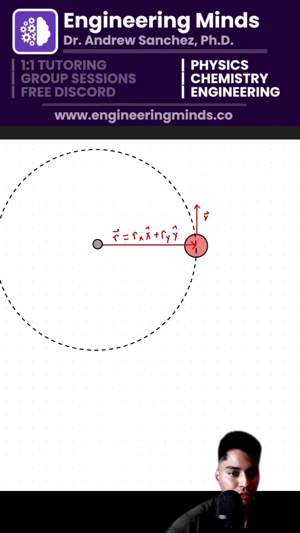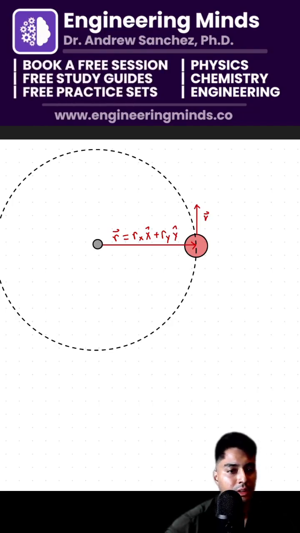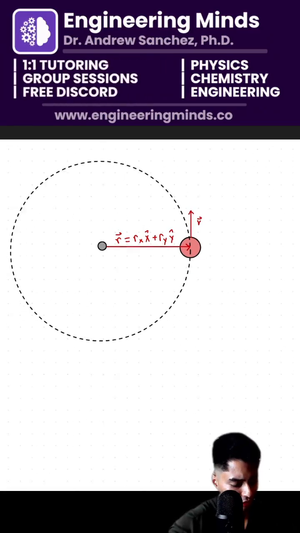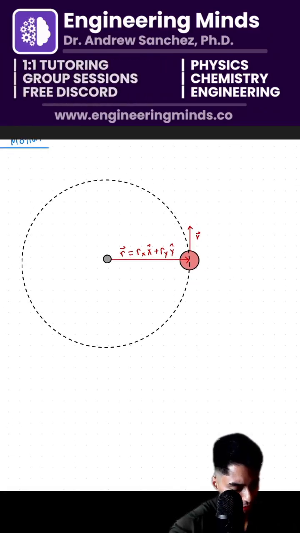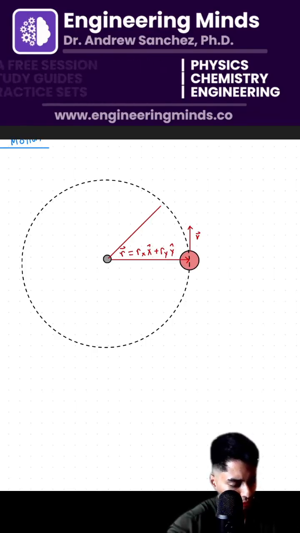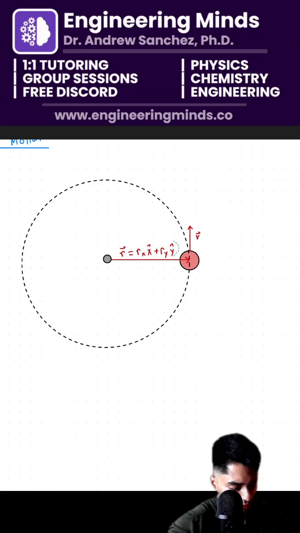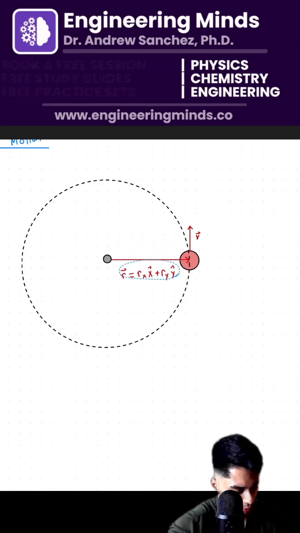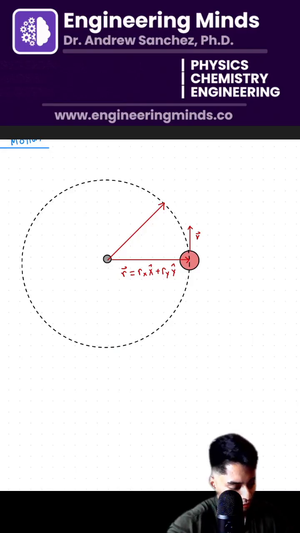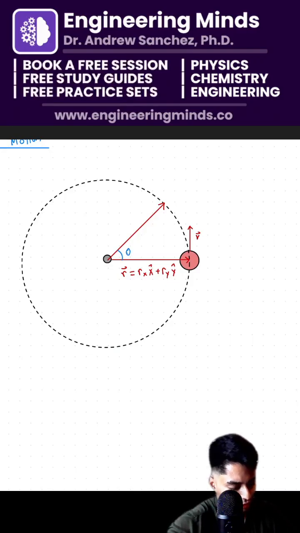Great. So if this is our r vector, then we depict the change in position using the velocity vector. At some point, it's going to follow the trajectory on this curve and reach another angle. Once again, we are going to need some trigonometry here, because I believe that physics is essentially the study of trigonometry.